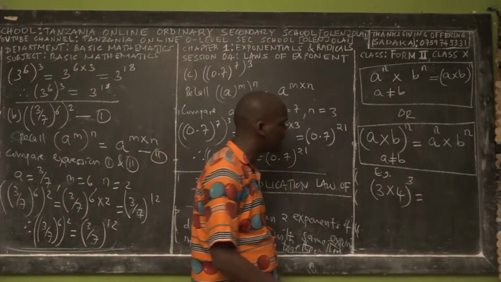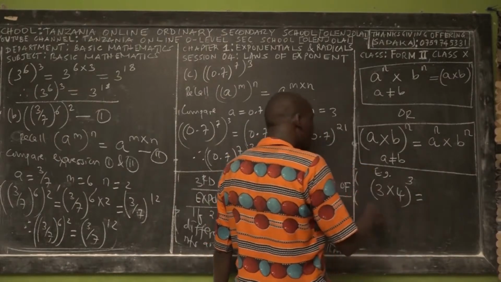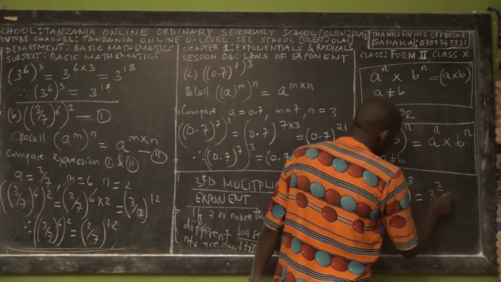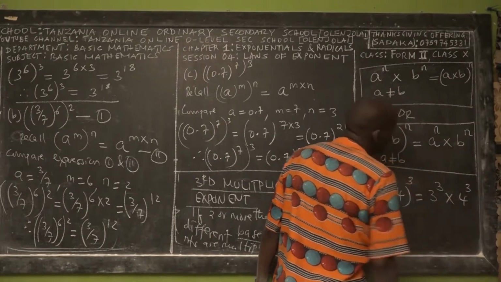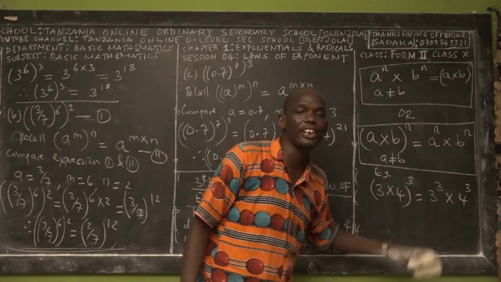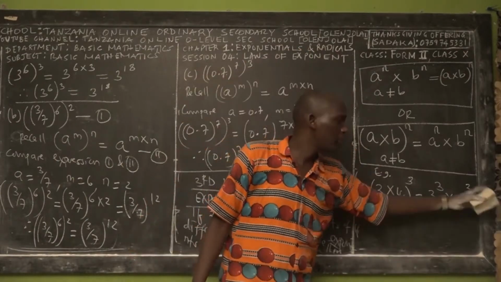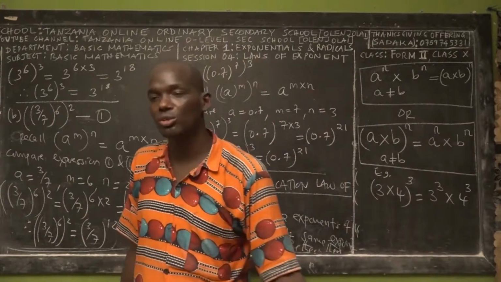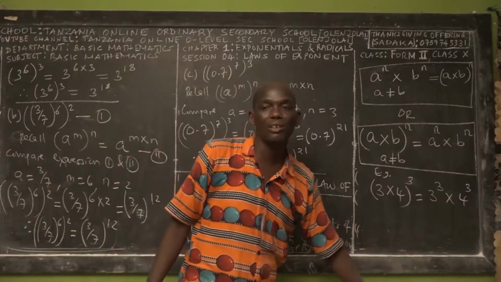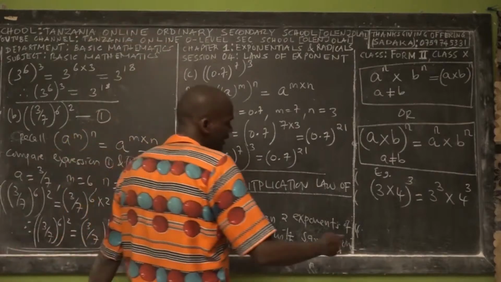Alternatively, we can find that 3 times 4 power 3 is equal to open bracket 3 times 4 close bracket power 3, which is equal to 3 power 3 times 4 power 3. So 3 power 3 is equal to 3 times 3 times 3, which is 27. And 4 power 3 is equal to 4 times 4 times 4, which is 64. So you have 27 times 64, which is equal to 12 times 12 times 12. That is what we are saying.